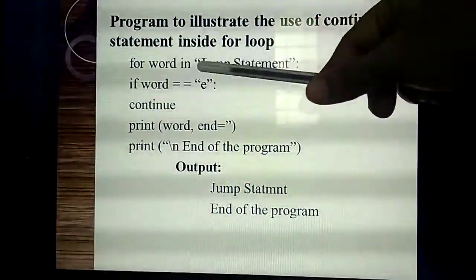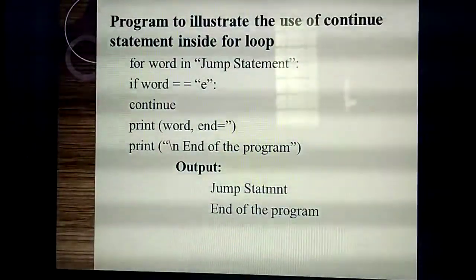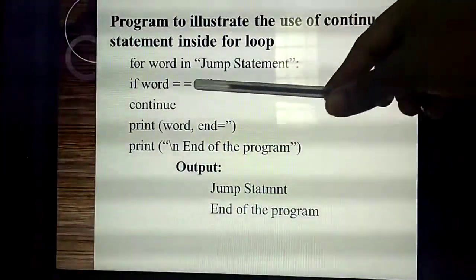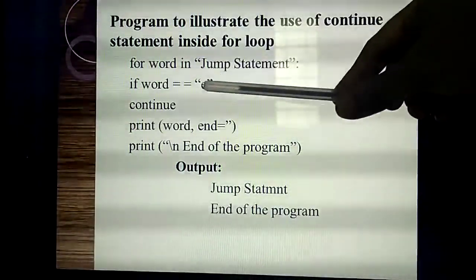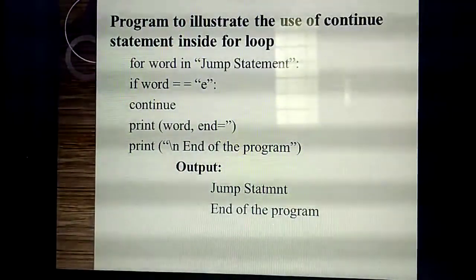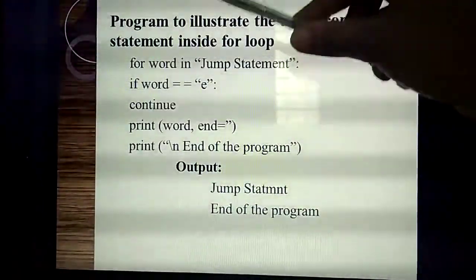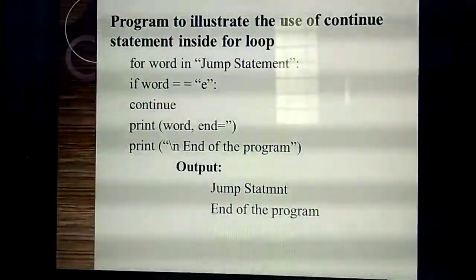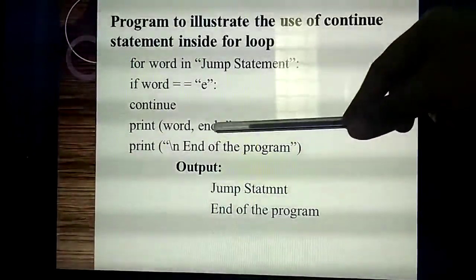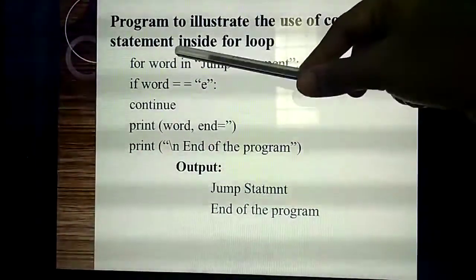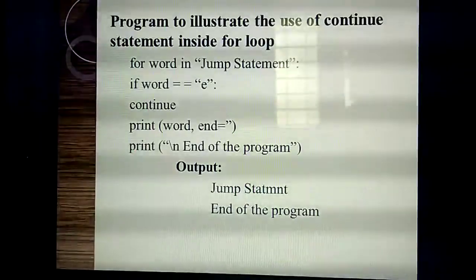Inside the word I am giving the jump statement. Same program only. If word double equal to E, same condition, so we are checking whether the letter E is present in the particular word or not. But what keyword are you giving? Instead of break you are giving continue. Next time we are going to print the word, the same word you need to print. Next I am giving the end of the program.